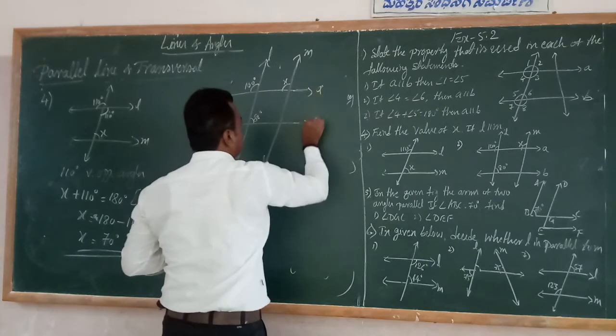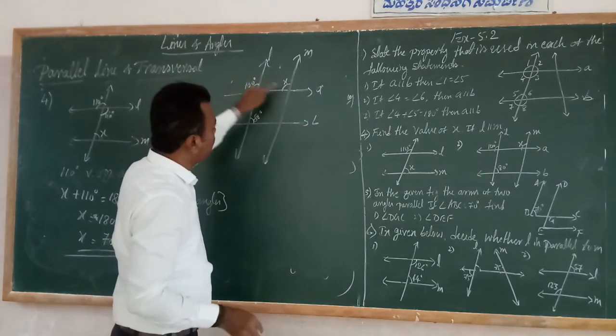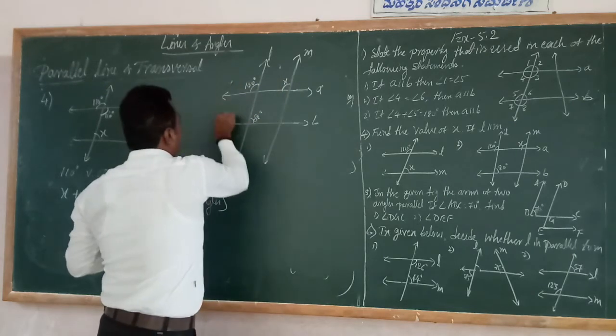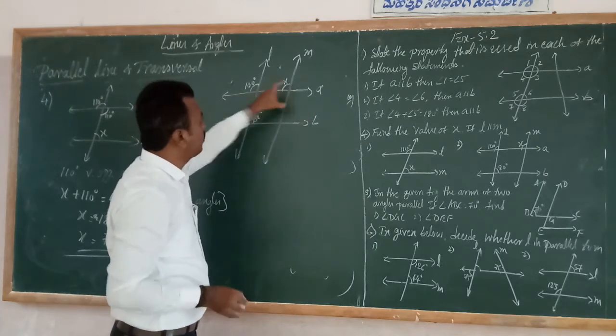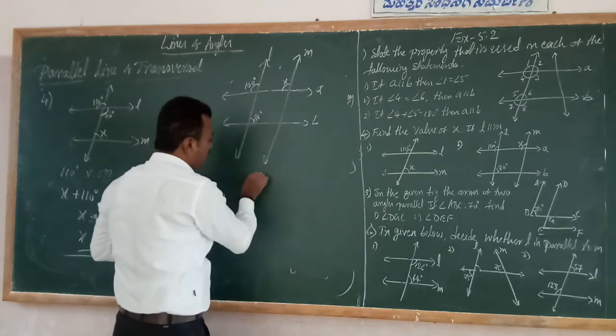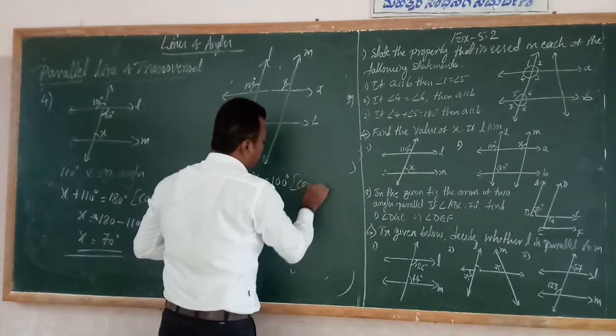This is A and this is B. Given L is parallel to M, we have to calculate the x value. A is the transversal. You should cut it and overlap them onto each other. So x is also 100 degrees because of corresponding angles.